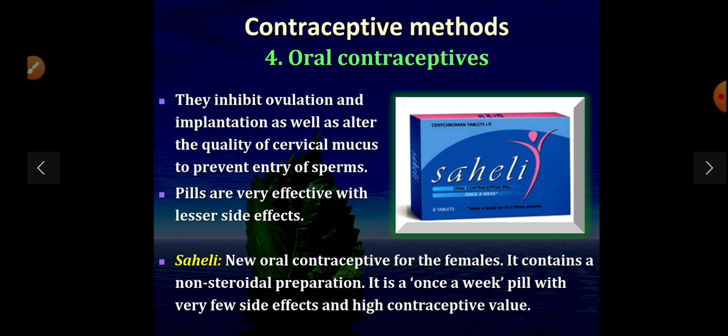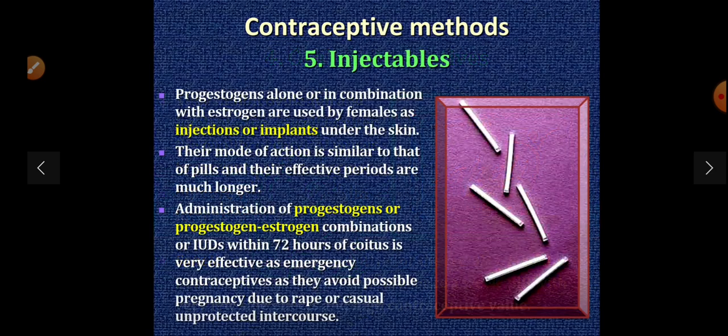Saheli is a new oral contraceptive for females. It contains a non-steroidal preparation. It is a once-a-week pill with very few side effects and high contraceptive value, which means it is taken once in a week, so it is quite easy.